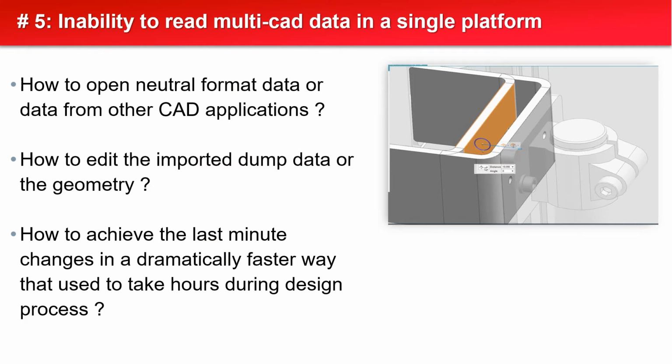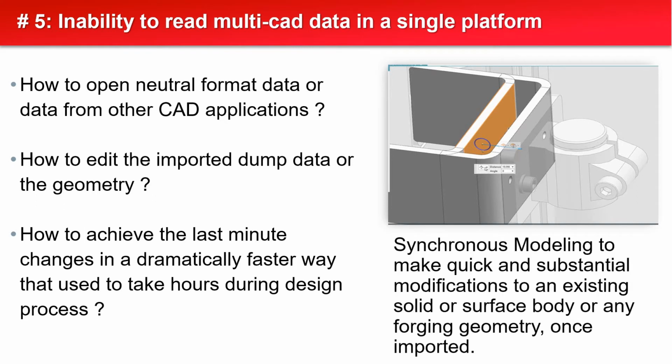The major issue in the plastic industry is how we can survive in the multi-CAD world. We are getting data from different sources. The data is not parametric. How to manage that data? There is a way: synchronous modeling, by which you can easily create any type of change. In the mold industry, we get many ECNs.